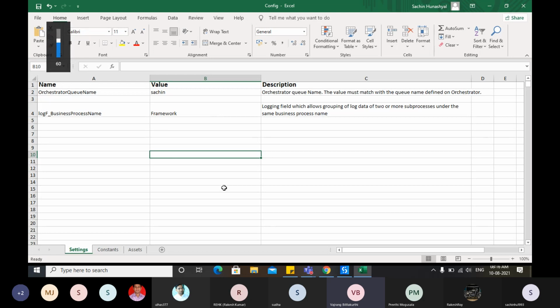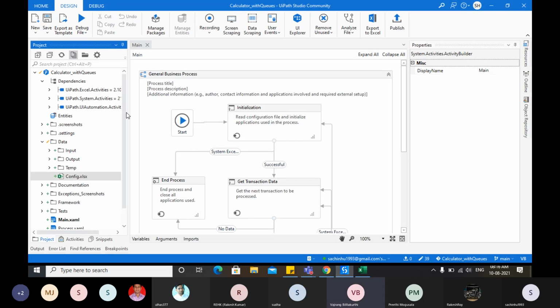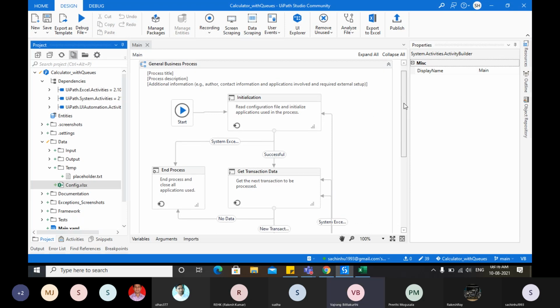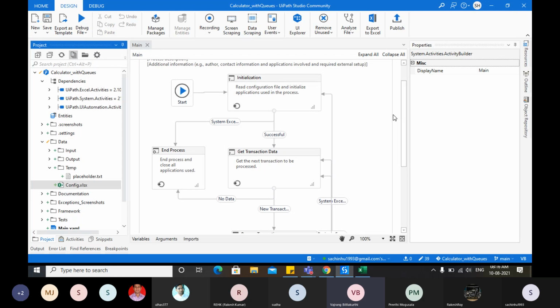Let's go to UiPath Studio. Instead of adding, I need to concatenate three values, the first number, second number, and operand, and write it as an output value back in Orchestrator. So what do I need to do? Do we need to change anything in initialization? I don't want to use the calculator here. I just want to take the data, append it and send it back. I don't want any applications.